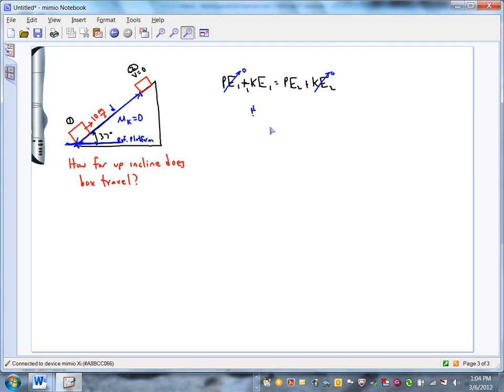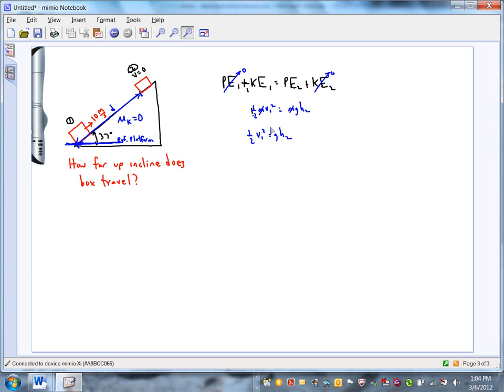Kinetic at 1 is 1/2 m v1 squared equals potential at 2, which is m g h2. And we can get rid of the m's. They cancel out. So 1/2 v1 squared equals g h2. Now we know v1, so we can solve for h, but is h what we're after? We're after d. We're after the distance along this hypotenuse.